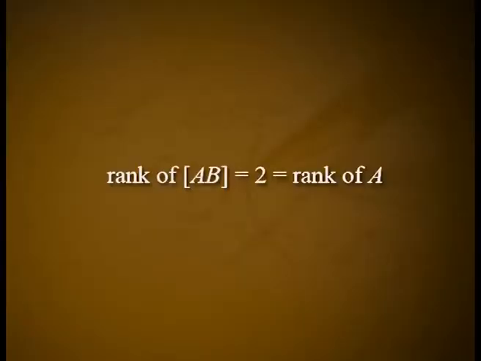Since the echelon matrix has 2 non-zero rows, rank of AB is 2. Also, by the same sequence of elementary transformations, we have A is equivalent to (1, 0, 7/3; 0, 1, -4/3), so that rank of A is equal to 2. Hence, rank of AB is equal to 2, which is equal to rank of A. So that by the theorem, the system is consistent.